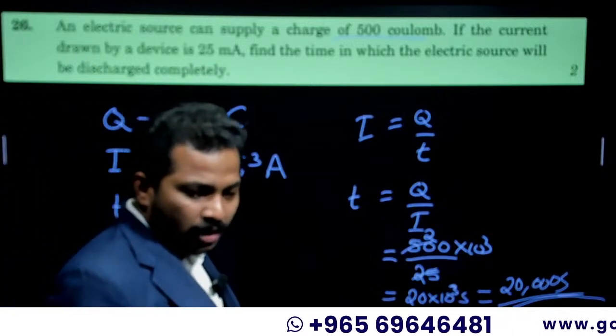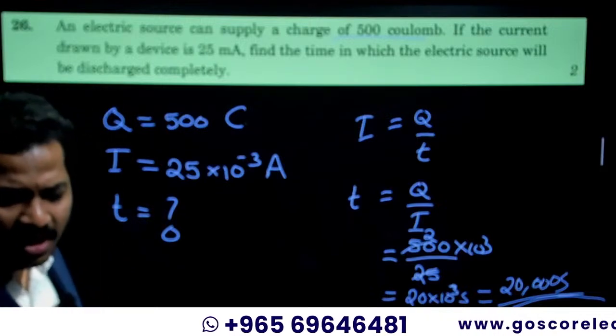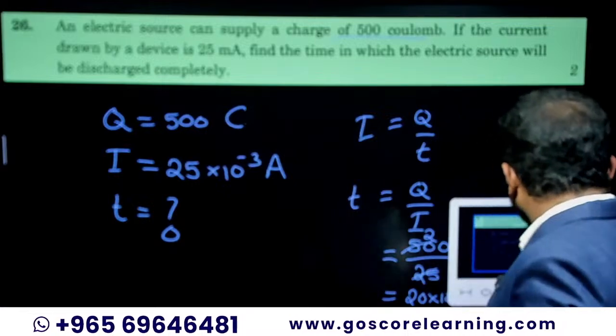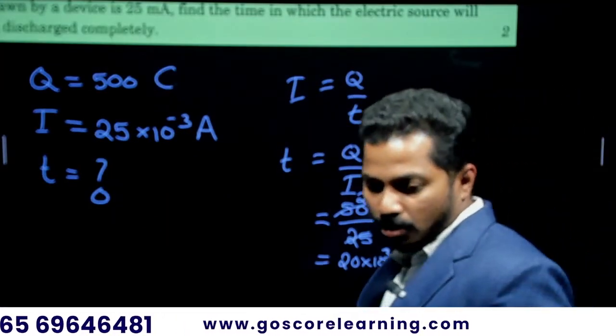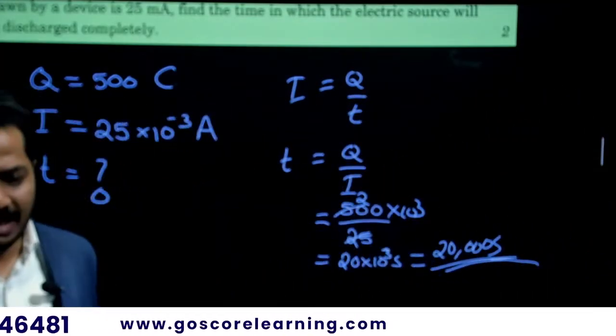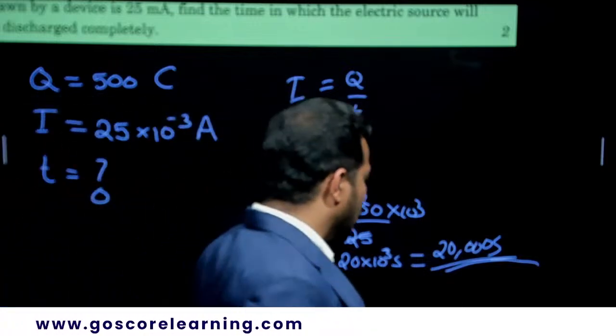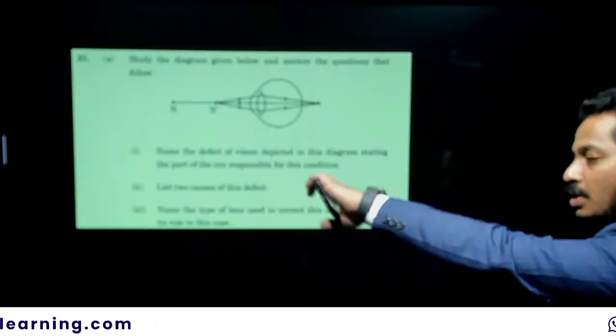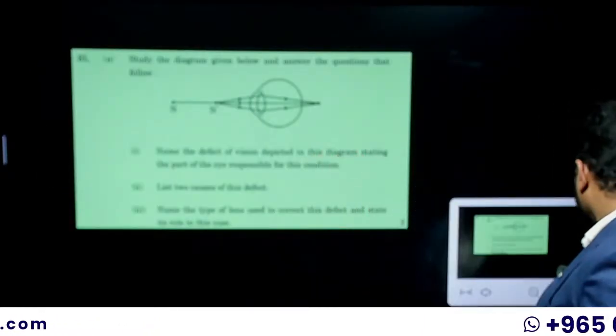Okay, so clear? Very easy numerical, right? Is it not visible for you? Yeah, very easy numerical. Within 2 steps, you have got the answer. That's it. Okay, clear? Yes. Okay, so yeah, next one.